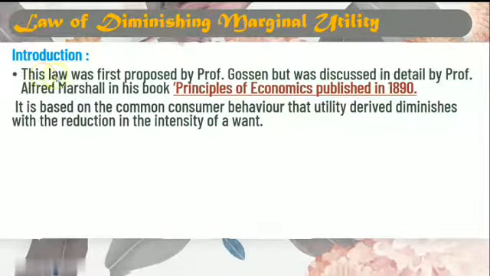Introduction. This law was first proposed by Professor Gossen, but was discussed in detail by Professor Alfred Marshall in his book Principles of Economics, published in 1890. Professor Alfred Marshall applied this law of diminishing marginal utility. He brought it to notice and described the behavior of a consumer, that is the law of DMU, in his book Principles of Economics in 1890.